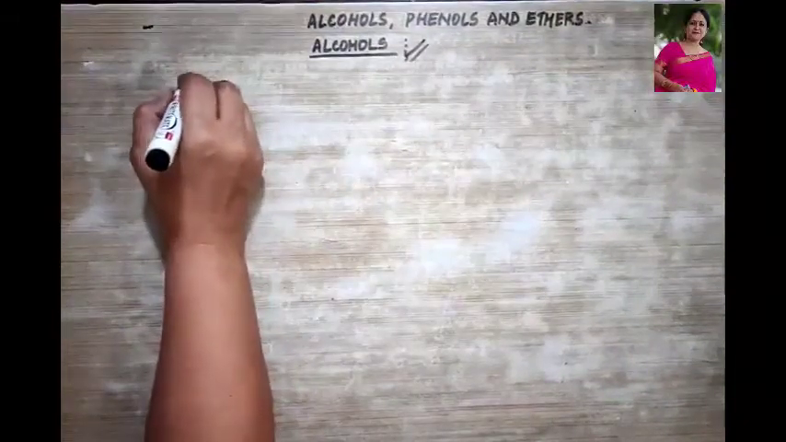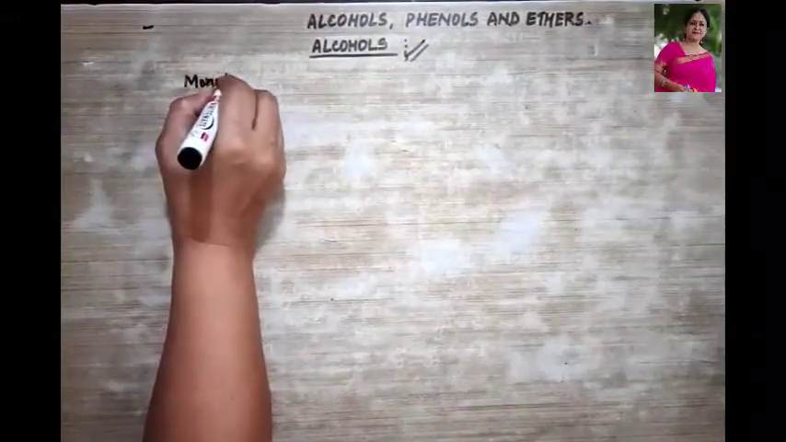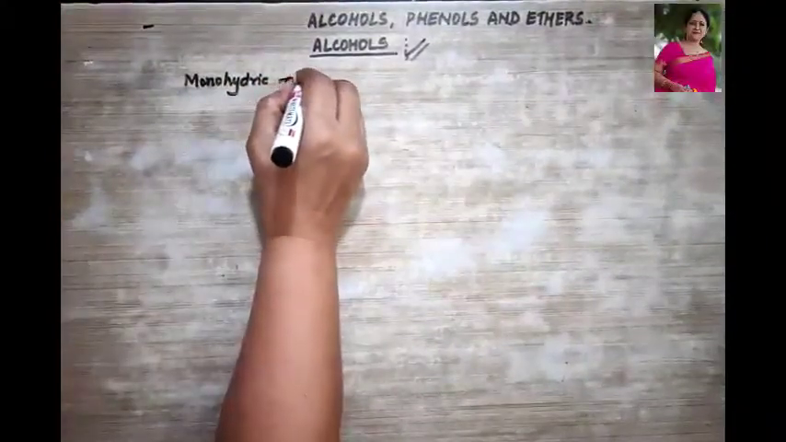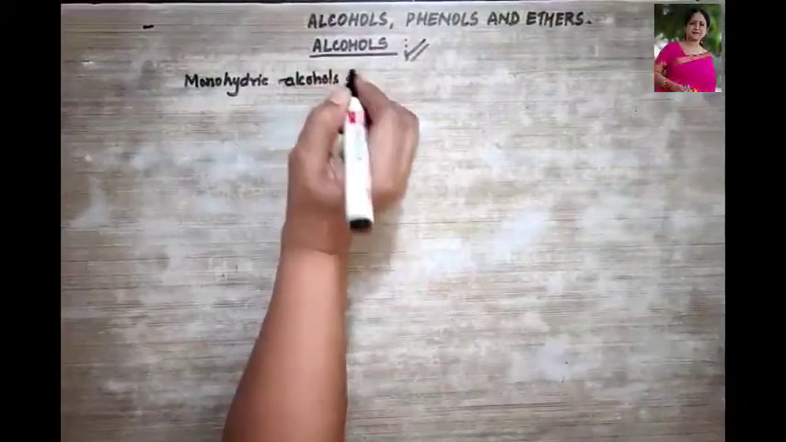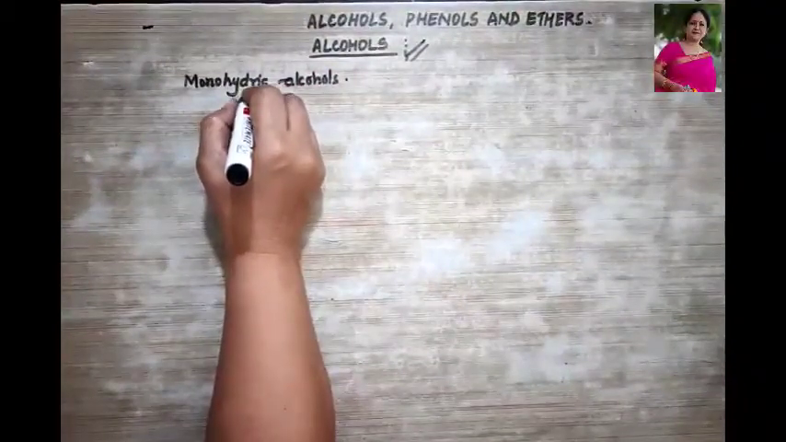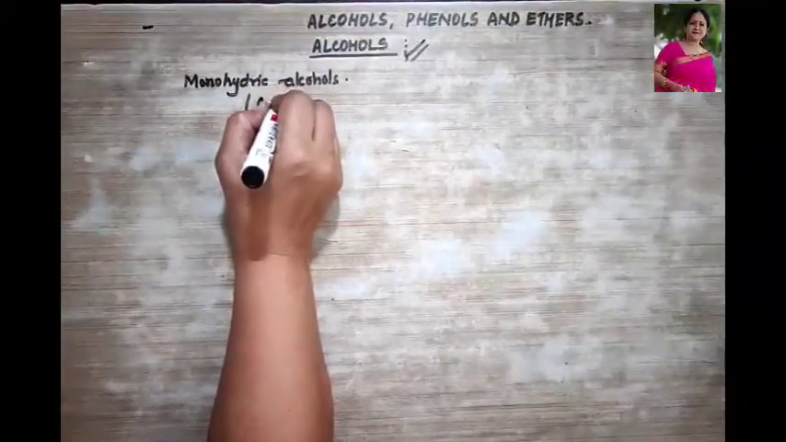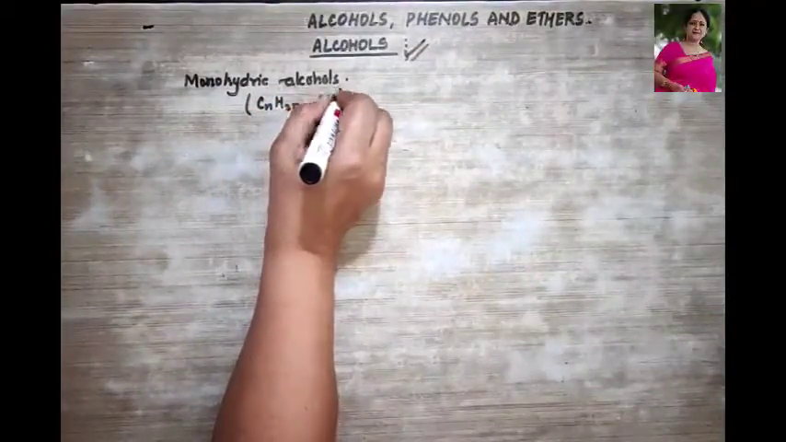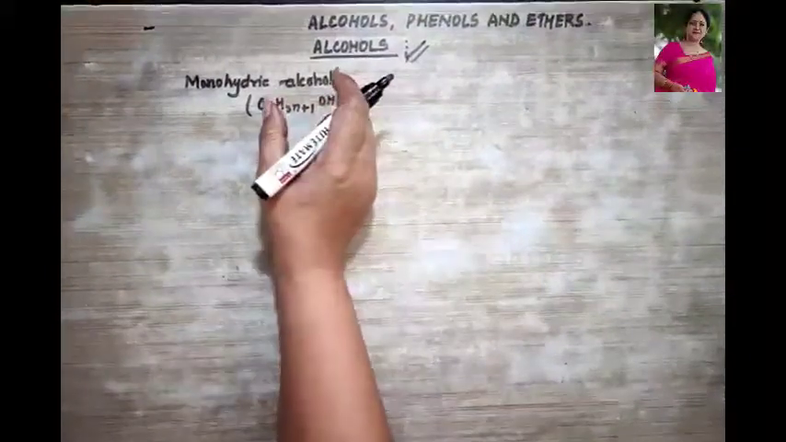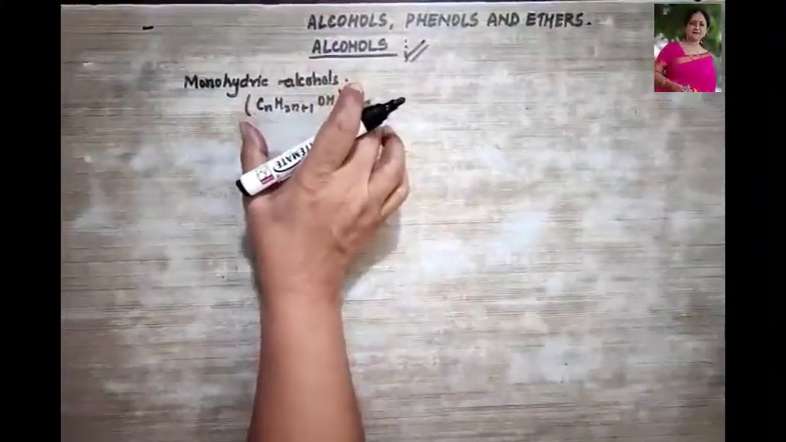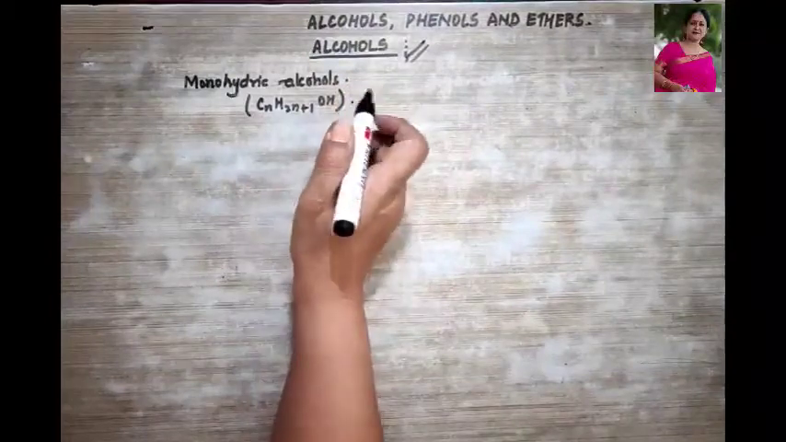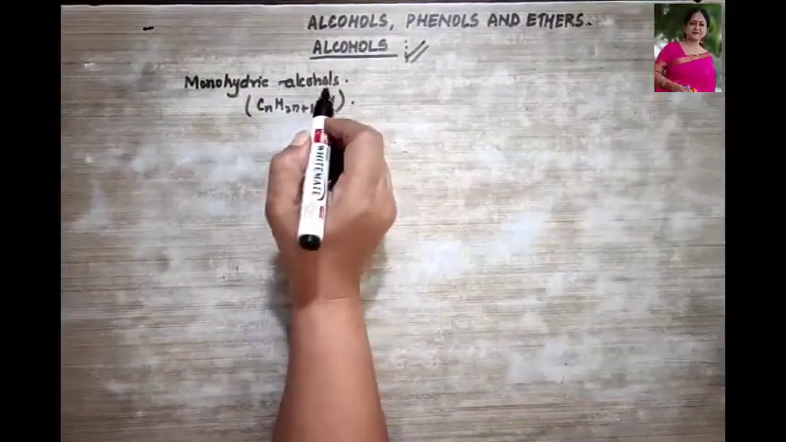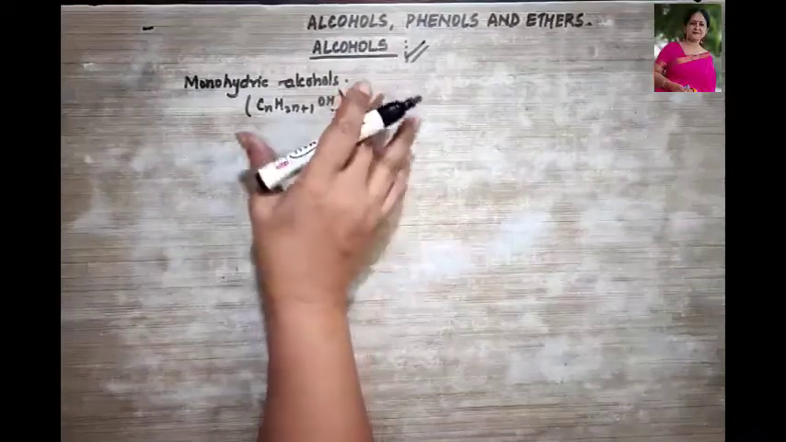Let's begin with monohydric alcohols. What is the general formula of monohydric alcohols? It is CnH2n+1OH, right? So these monohydric alcohols are those aliphatic compounds which have one hydroxyl group present here and they are represented by this general formula.